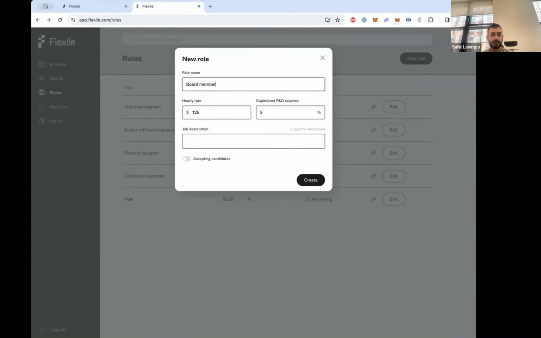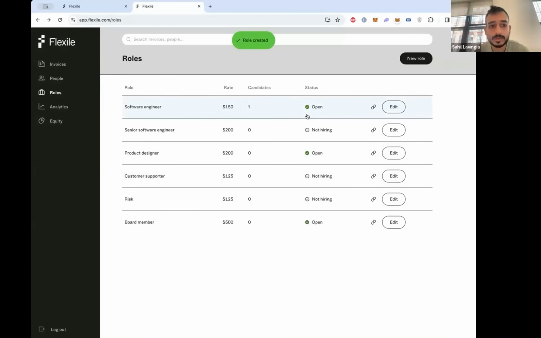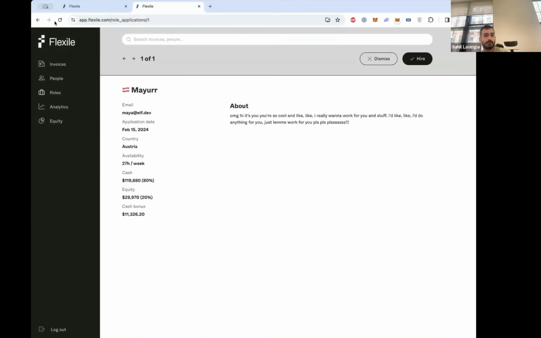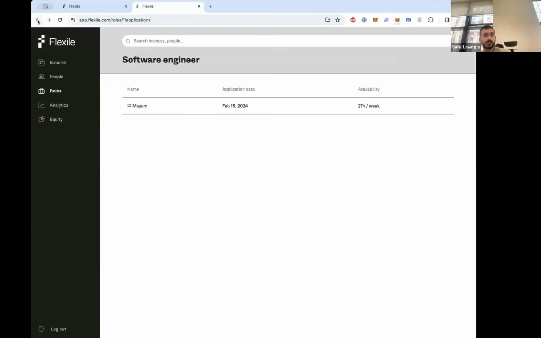So for example, let's say I want to have a board member. The next time I'm going to pay you $5,000. No, that's too much. $500 an hour, 0% capitalized, and say attend board meetings, and say we're hiring. Create the role. The role is now created. You can see it here, 0 applications. Let's test this out with an application.